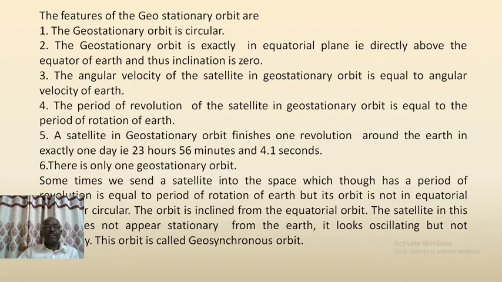Sometimes we send a satellite into the space which, though has a period of revolution equal to the period of rotation of Earth, but its orbit is not in equatorial plane nor circular. The orbit is inclined from the equatorial orbit. The satellite in this orbit does not appear stationary from the Earth. It looks oscillating but not stationary. This orbit is called geosynchronous orbit.